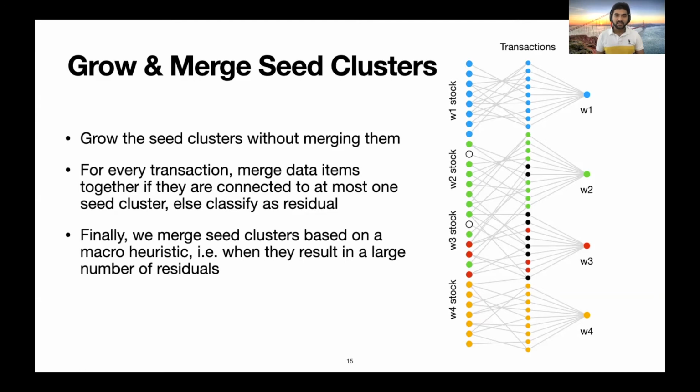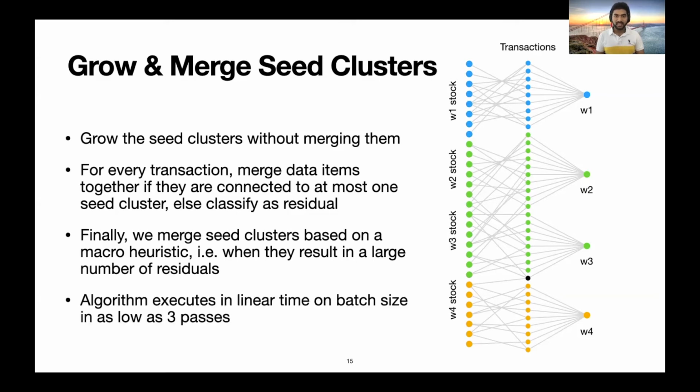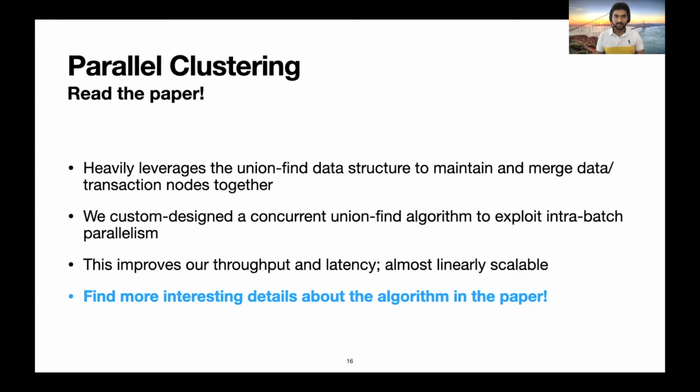Now, in some cases, the seed clusters may result in a large number of residuals. For example, warehouses 2 and 3 in this figure. So we merge pairs of seed clusters based on the number of residuals resulting due to the two of them. And that concludes our algorithm. Overall, the algorithm is quite efficient. It executes in linear time on the batch size in as low as 3 passes over the read-write sets.